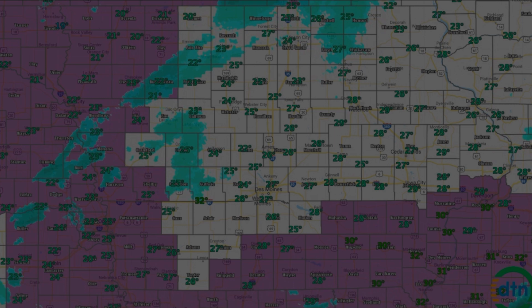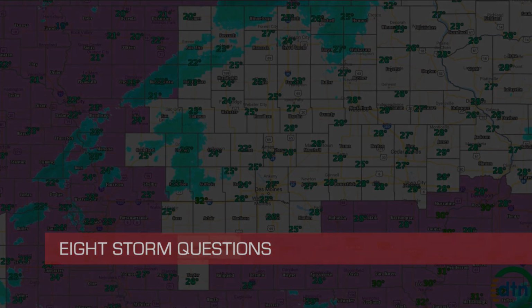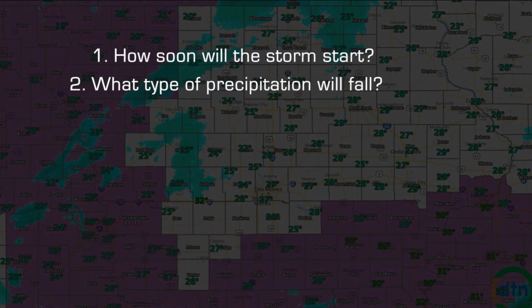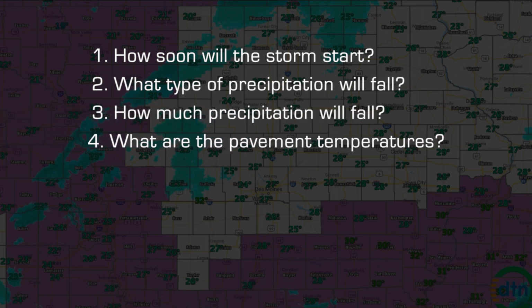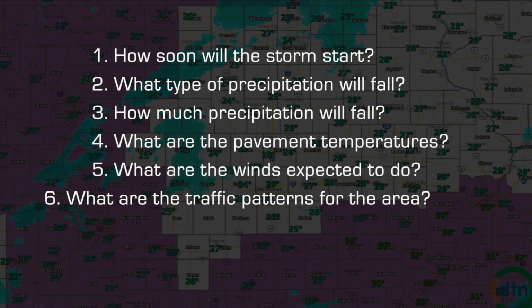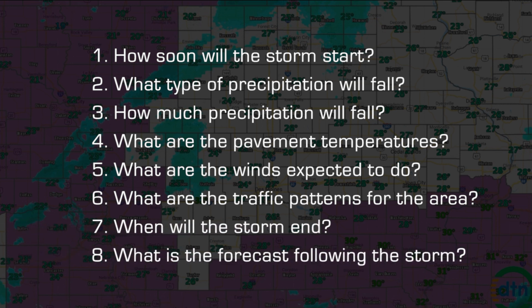When sorting through all the weather data available to you, there are 8 key questions you should try to answer about an approaching storm. How soon will the storm start? What type of precipitation will fall? How much precipitation will fall? What are the pavement temperatures? What are the winds expected to do? What are the traffic patterns for the area? When will the storm end? And what is the forecast following the storm?